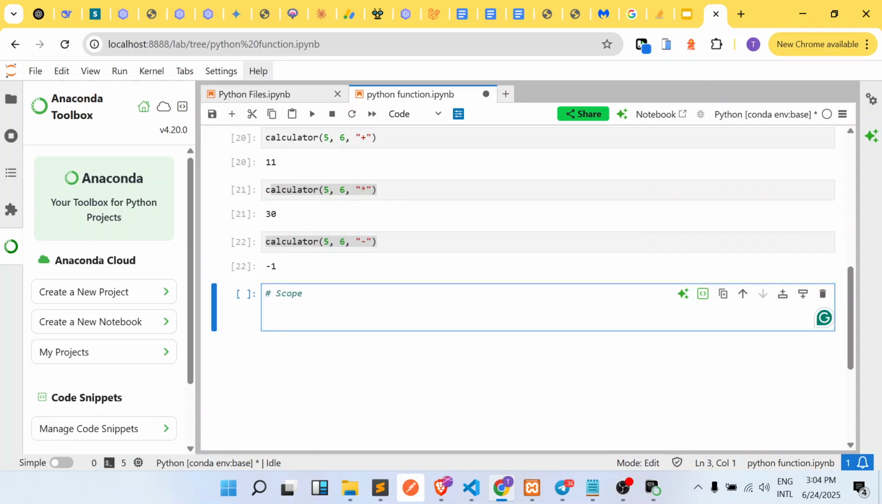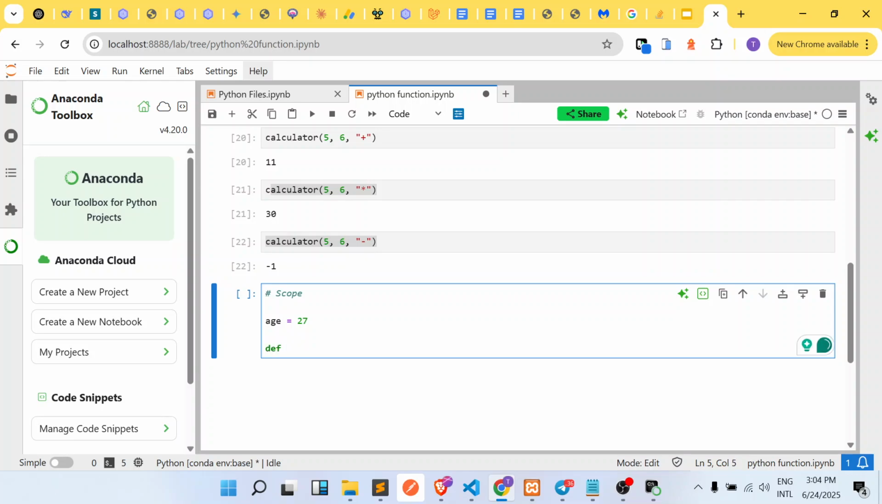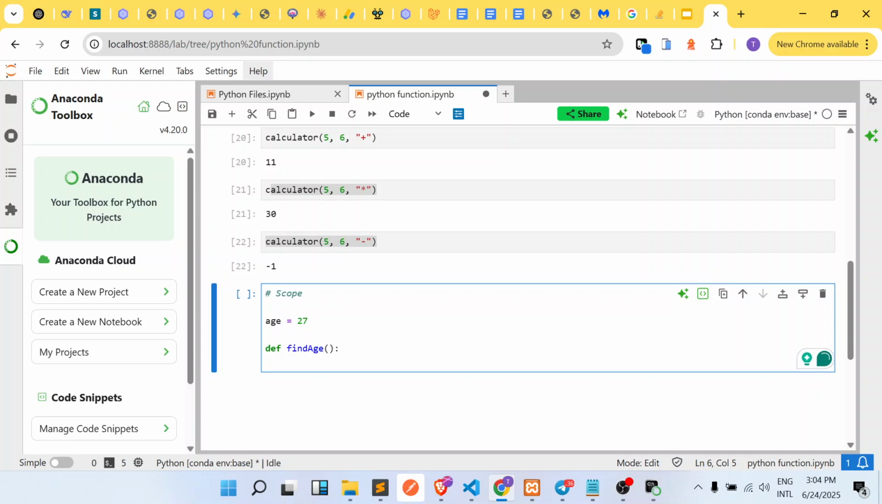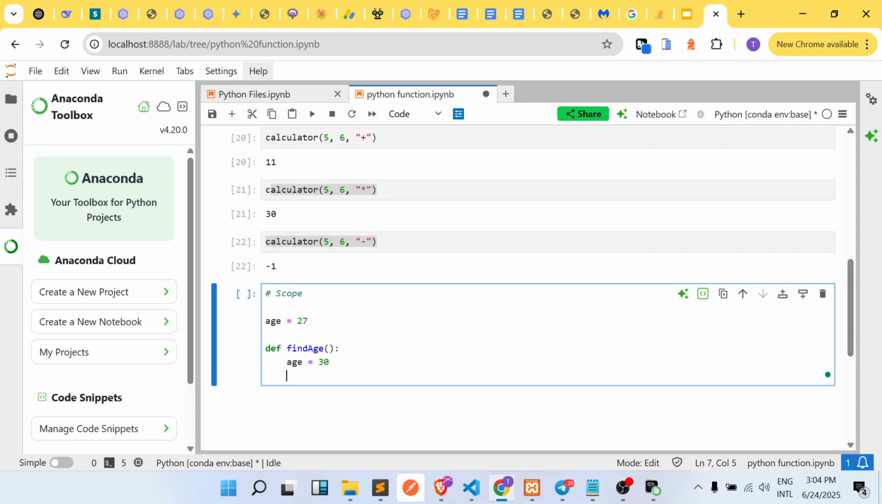So for example, if I create a variable here, I call this variable age and I will assign it to 27. Then I'm going to define a function called find_age. So whenever we call this function, it is going to return an age for us. Inside this function, I'm going to create another variable called age, assign it to 30, and then I will return age.